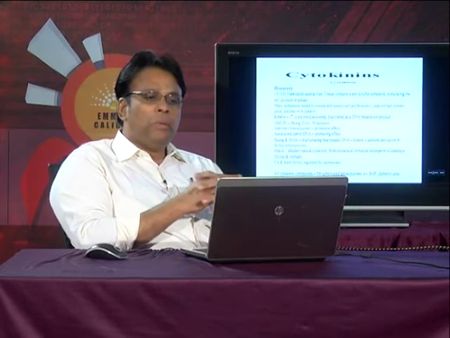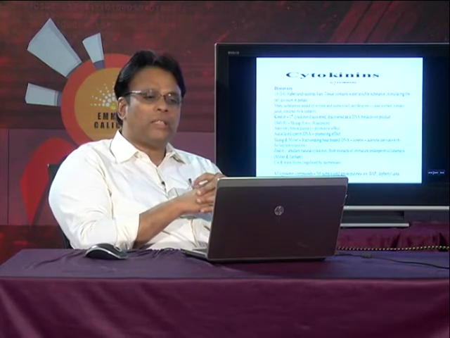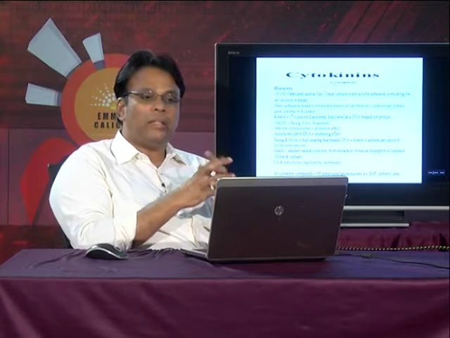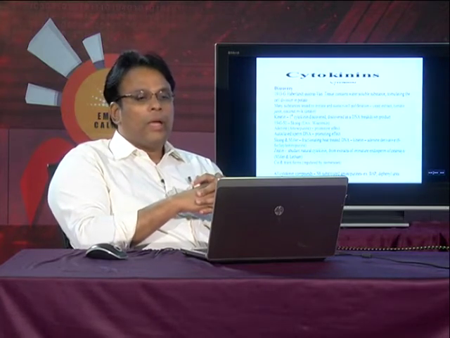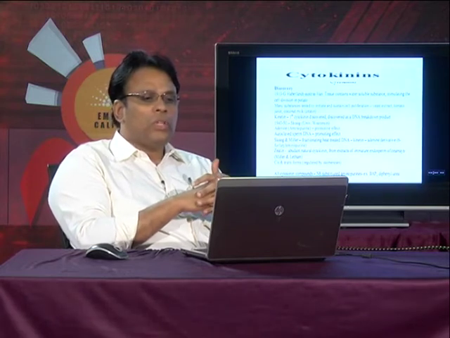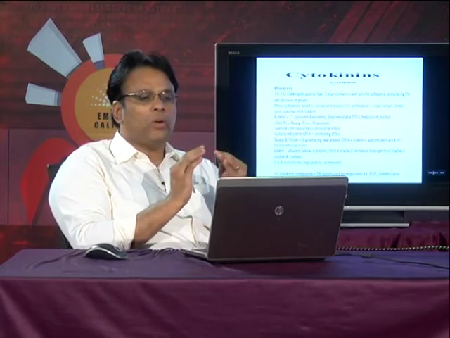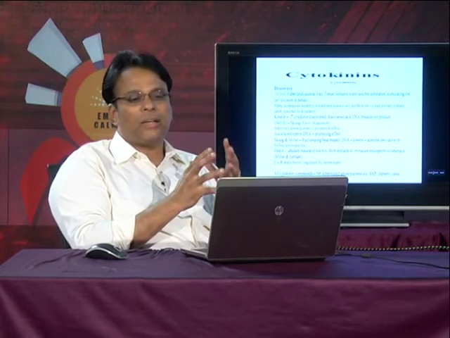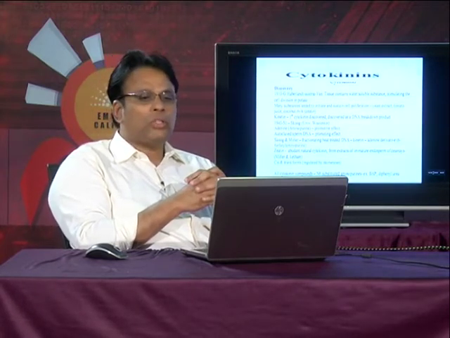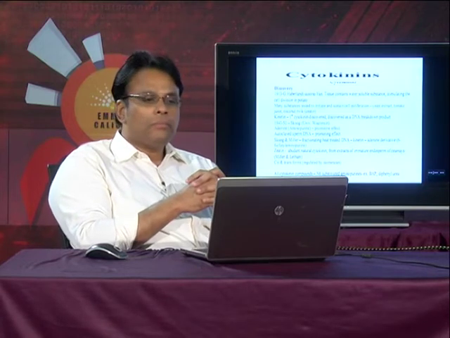Skoog and Miller first fractionated the heat treated DNA and obtained kinetin from it. And also zeatin, which we already saw is an abundant natural cytokinin, is extracted from immature endosperm of maize.